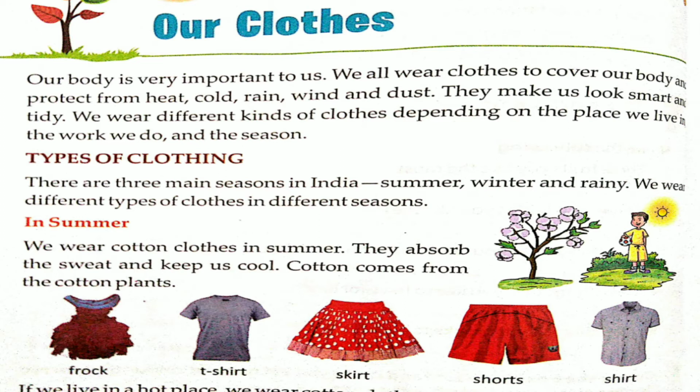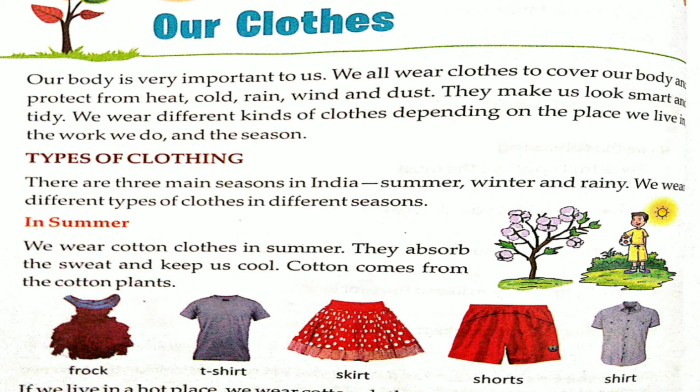There are three main seasons in India: summer, winter and rainy season. We wear different types of clothes according to that season. Let us see the first one, that is summer. In summer, what kind of clothes do we wear? We wear cotton clothes in summer. They absorb sweat and keep us cool.